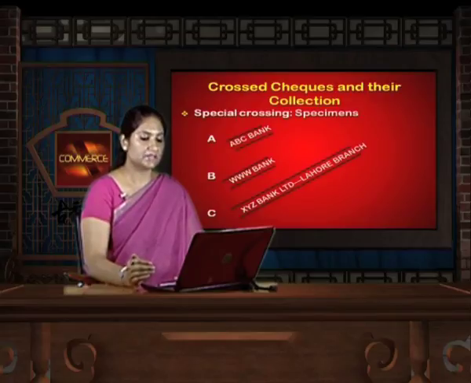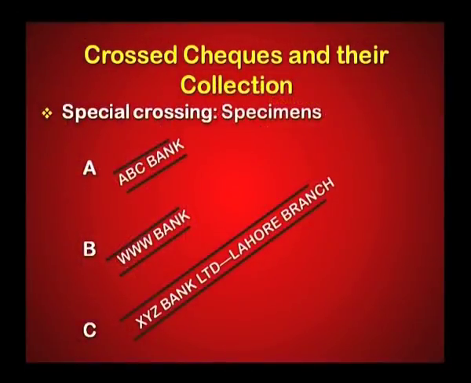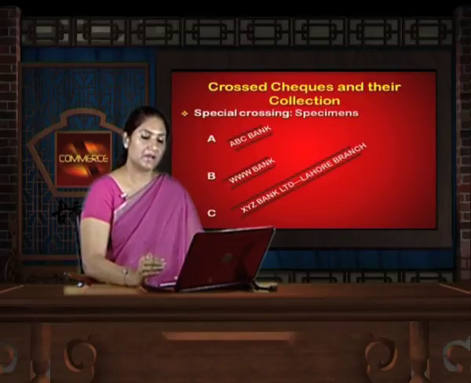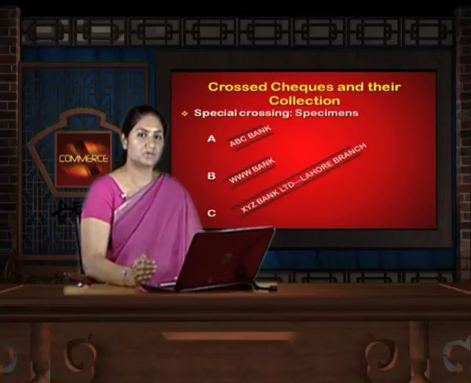Consider for example the second one, that is WWW Bank. Now, in this again a different bank's name is mentioned. The payee needs to have a bank account in this particular bank to get the credit to his account. In the third one, XYZ Bank Limited, Lahore branch. Now, in this the name of the bank has been mentioned plus which branch the person needs to have an account is also mentioned. That means it is specially crossed with even the branch being mentioned.